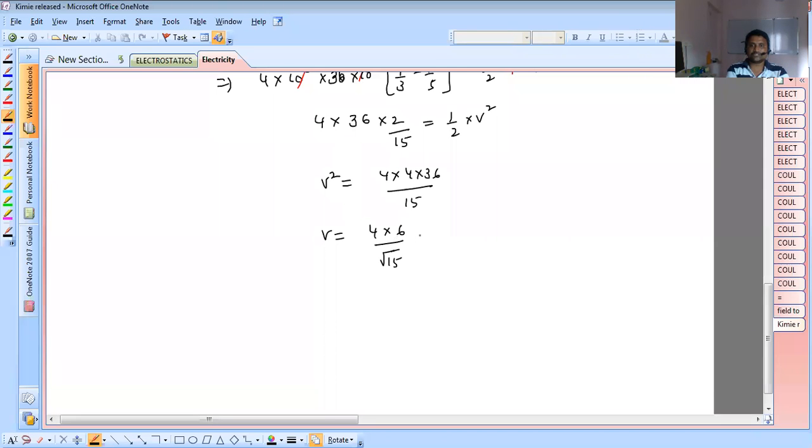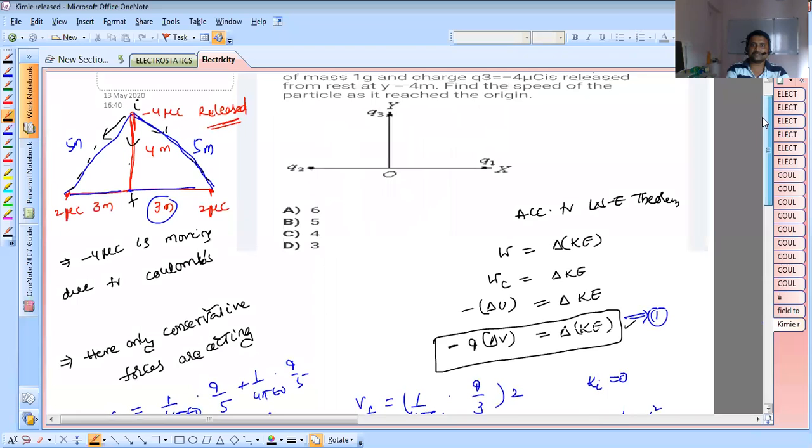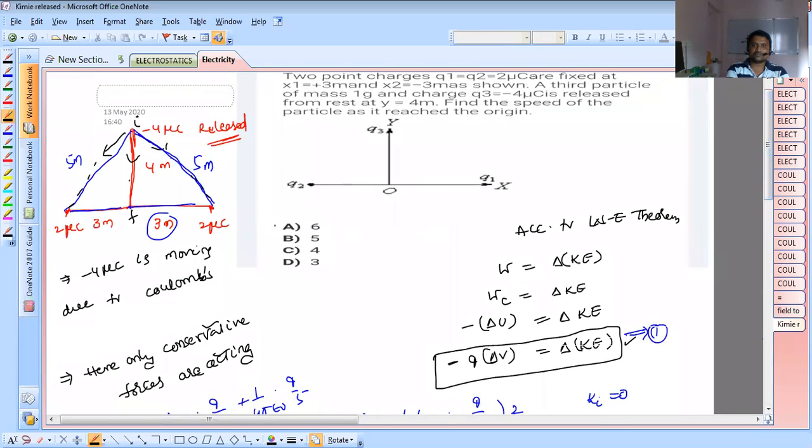So 4 into 6 by root 15, that is 24 by root 15. Approximately, this is 6.2 meters per second. So our close answer is here. The nearly close answer is 6 meters per second. This is the answer.